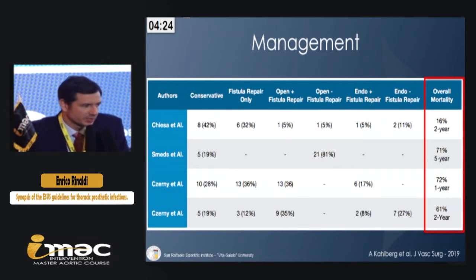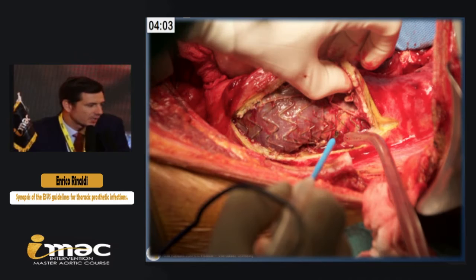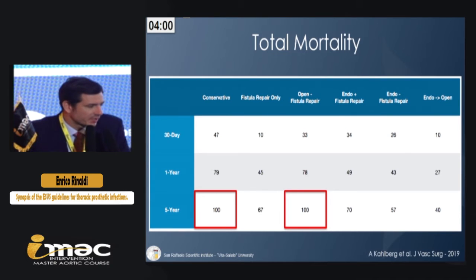For management, several options are possible nowadays for the treatment of patients with infection, such as conservative treatment, fistula repair only, open repair with or without fistula management, and endo repair with or without fistula management. The overall reported mortality goes from 16% to 72%. This is another case from our experience. Regarding mortality, the meta-analysis found that for conservative treatment at 5 years of follow-up, the mortality is 100%, as with open repair without fistula repair.